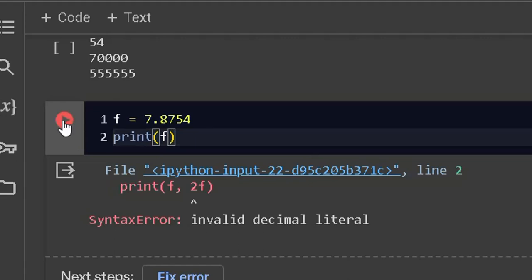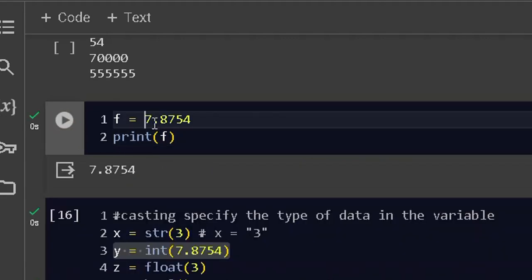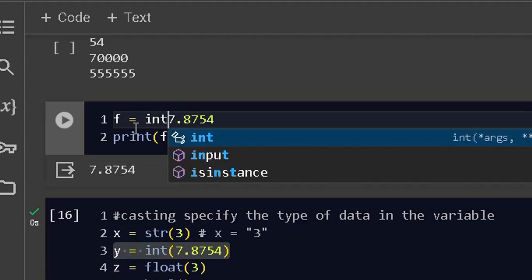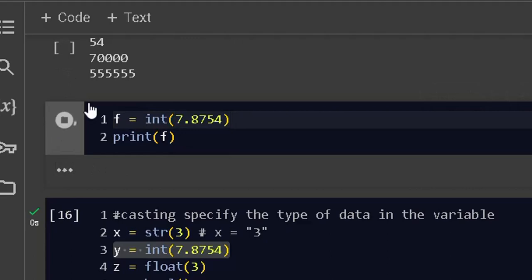So look at this now, this is a float. It goes in like this, but once I put integer here and put open bracket, go to the end and close it up and run the same code again, it won't print 7 for me because it has been converted to an integer. It is no more a float. Is that okay? All right.